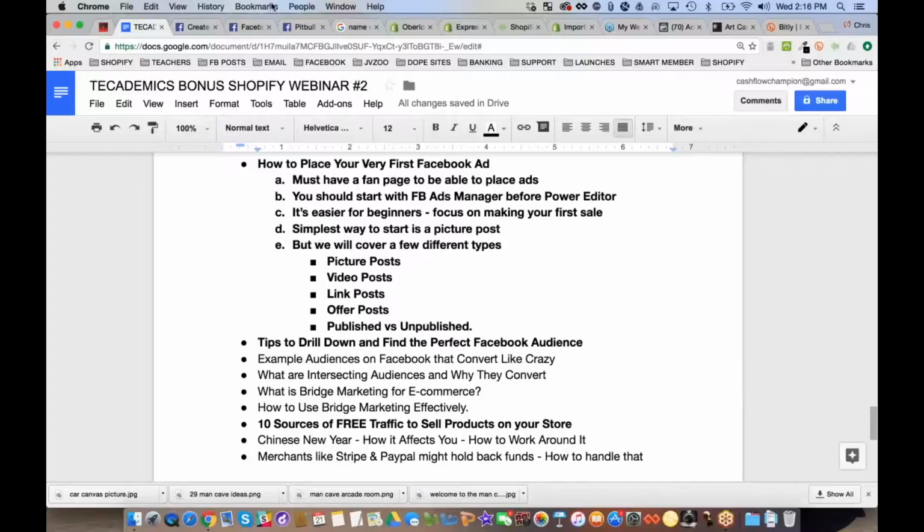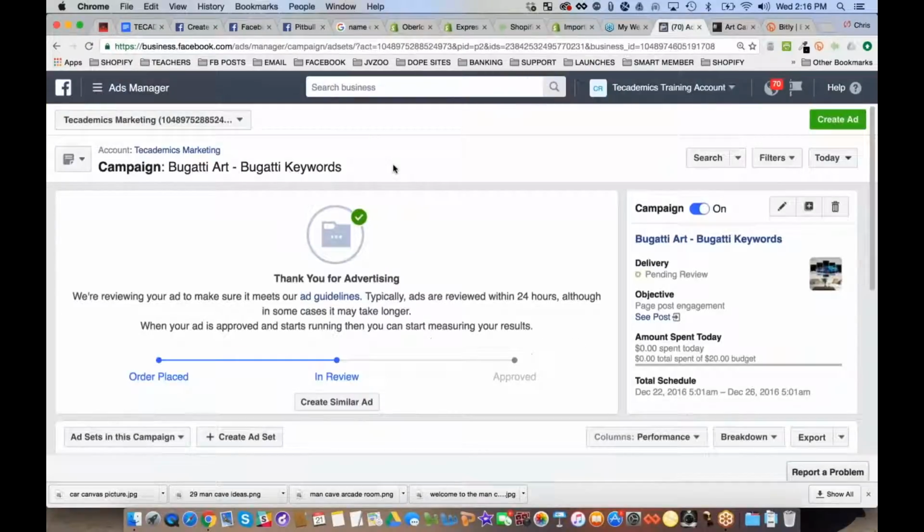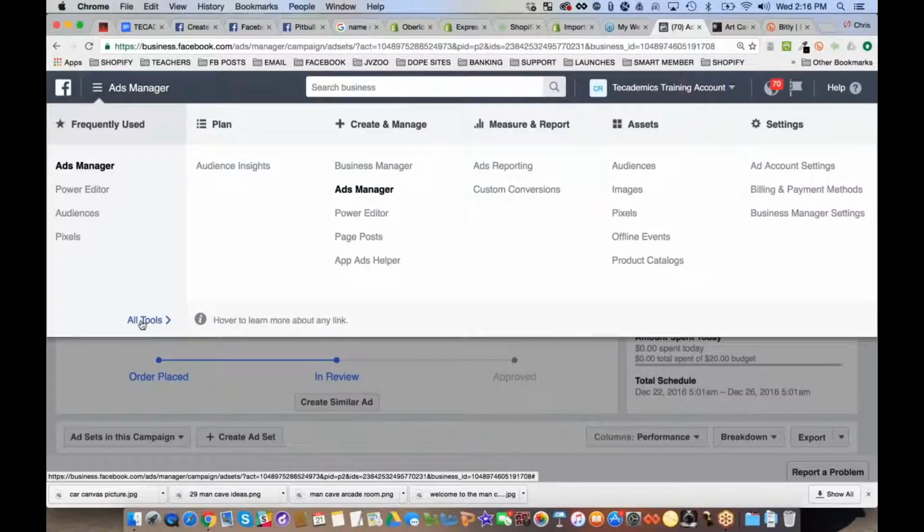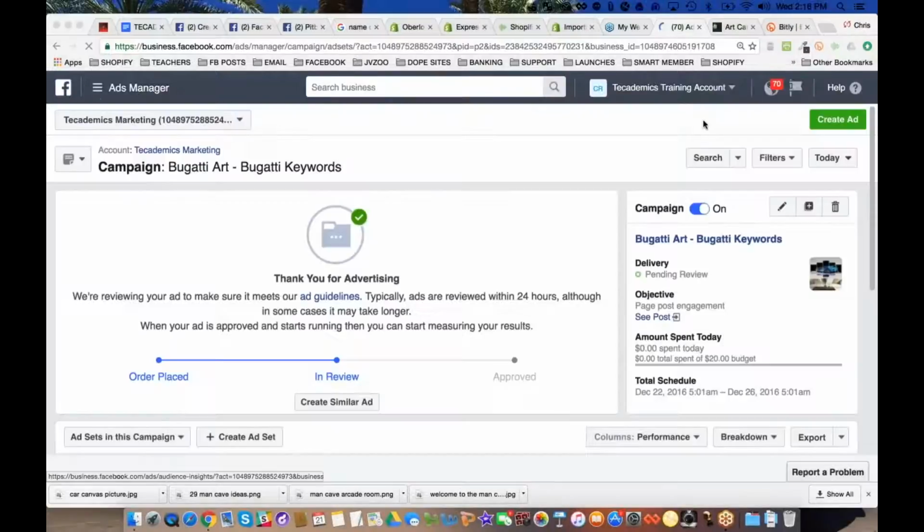So now we've had a little bit of fun with ads. I want to take you to a new section, and I want to show you inside of Ads Manager. If you go to All Tools, you're going to notice a little section over here called Audiences. There are actually two places: Audience Insights and Audiences. Just make reference of Audience Insights and Audiences. These are places you're going to do some research.